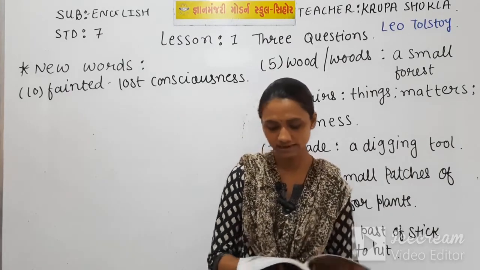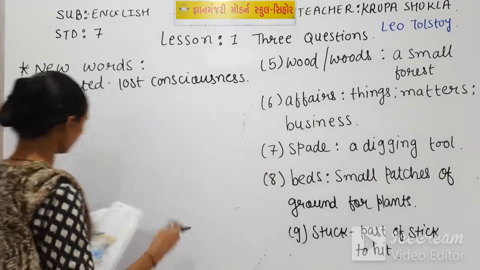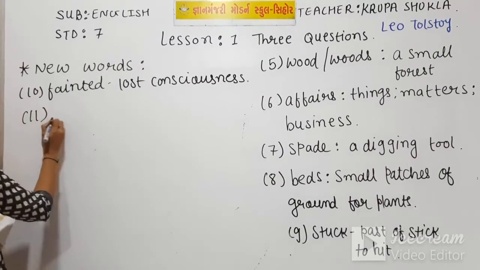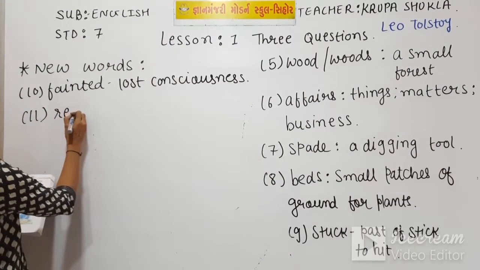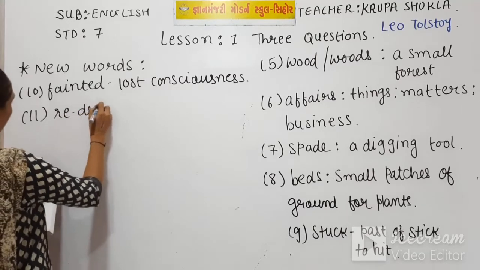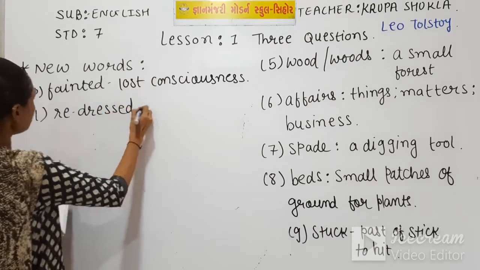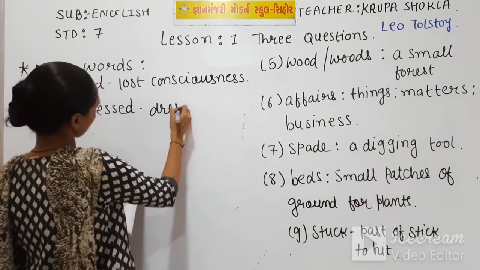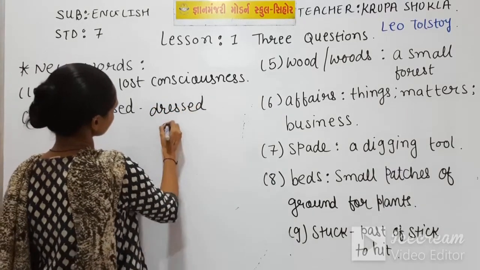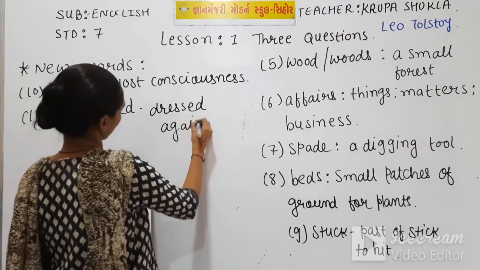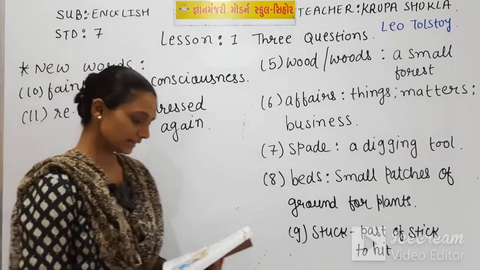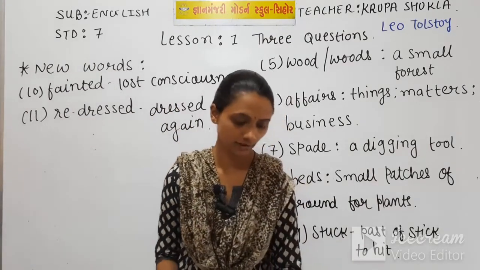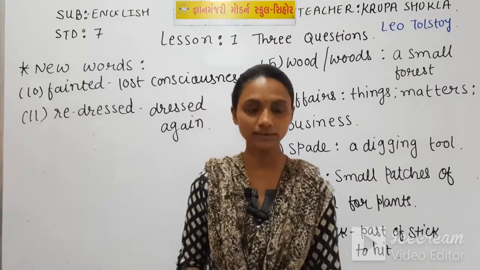So here we get one word, redressed, and that is new word number 11. It is redressed and the meaning is dressed again. So the king redressed the wound until at last the bleeding stopped.